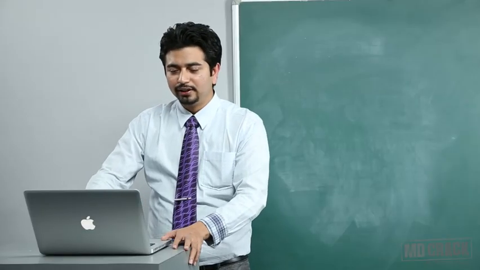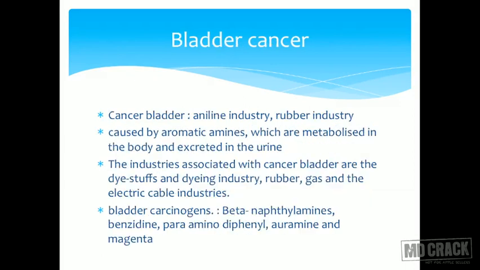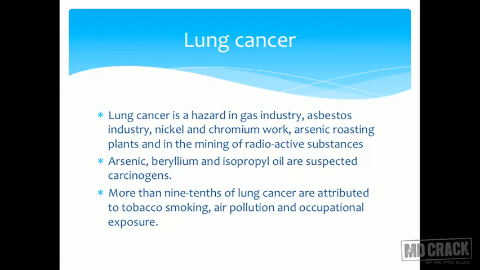The next we have on the list is lung cancer. How can it be far behind? Lung cancer is a hazard in the gas industry, asbestos industry, nickel and chromium work. Basically, what I hear is all heavy metals, all metals which are heavy, fancy names. Arsenic roasting plants, and in the mining of radioactive substances. So this is lung cancer. We already know about uranium mining, we had taken that example also of Kerala and of uranium mining in epidemiology.